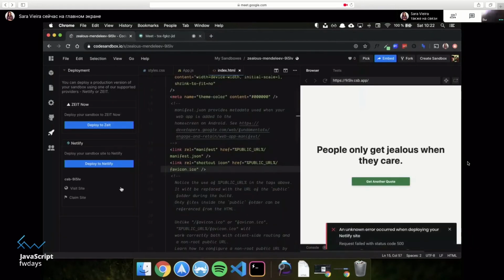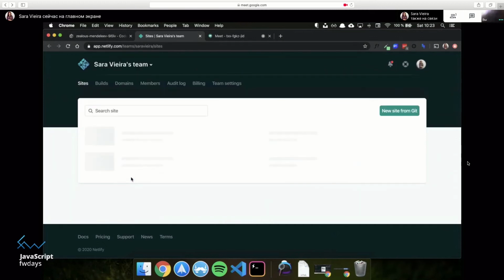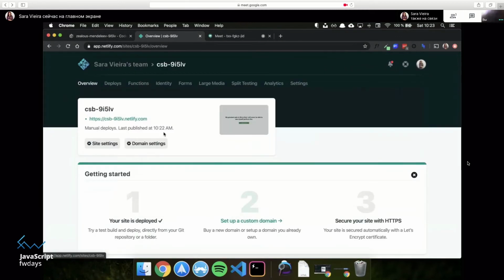The purpose was that, okay, let me just show you one more thing. So if I go here and I click claim site, I can add this project to my Netlify dashboard. Which means that now it's here. And I can change the domain and do things like that.